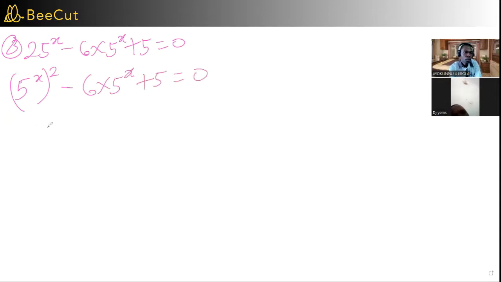Here now, you say let p equal to 5 raised to power x. Then this one becomes p squared minus 6p plus 5 equal to 0. Then here you look for two numbers to multiply to give you 5 and to add to give you negative 6. And what are those two numbers?